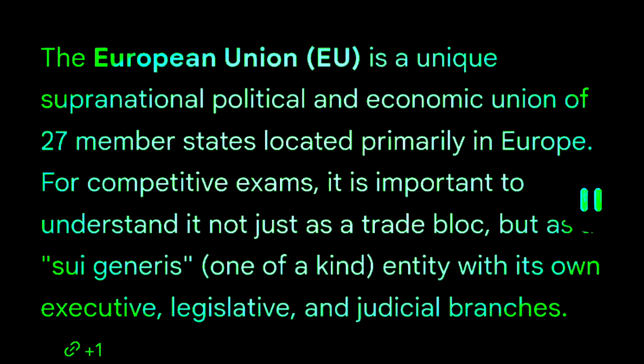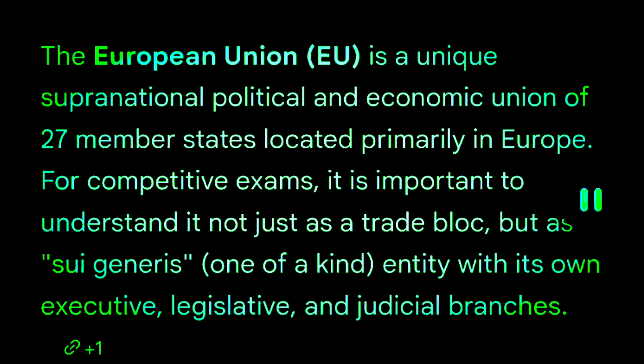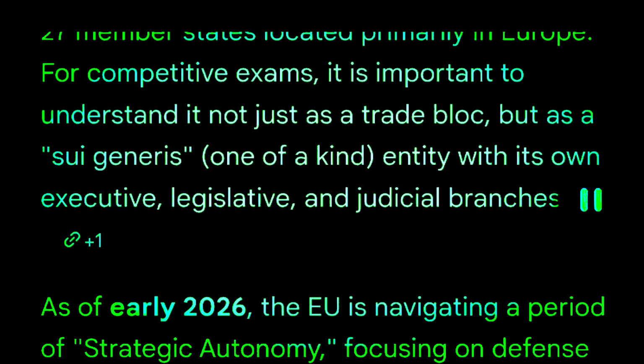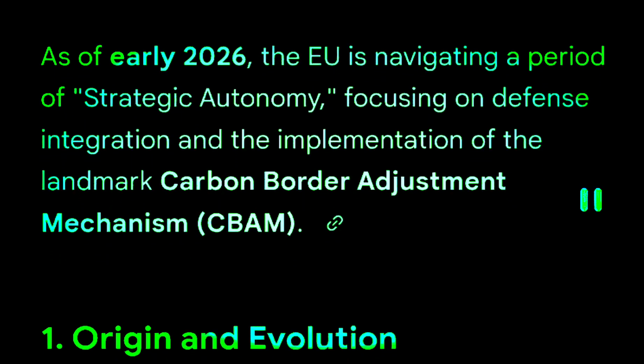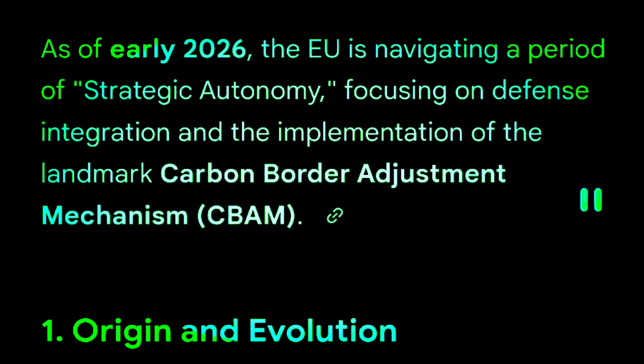The EU is a unique supranational political and economic union of 27 member states located primarily in Europe. For competitive exams, it is important to understand it not just as a trade bloc, but as a sui generis, one-of-a-kind entity with its own executive, legislative, and judicial branches. As of early 2026, the EU is navigating a period of strategic autonomy, focusing on defense integration and the implementation of the landmark Carbon Border Adjustment Mechanism, CBAM.